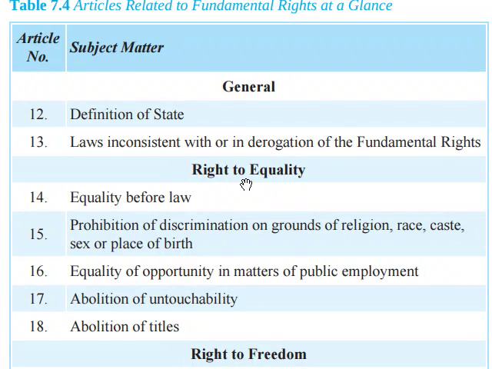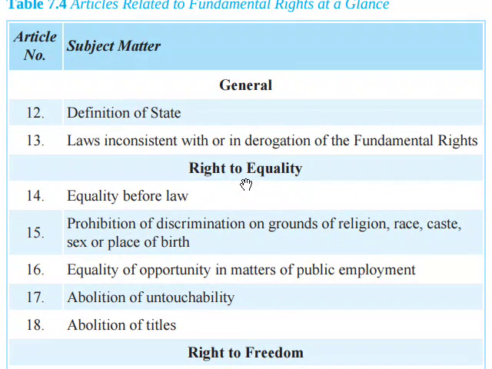Article 14: equality before law. Article 15: prohibition of discrimination on grounds of religion, race, caste, sex or place of birth. Article 16: equality of opportunity in matters of public employment. Article 17: abolition of untouchability. Article 18: abolition of titles. So here, Article 12 is the definition of State, Article 13 is laws inconsistent with or in derogation